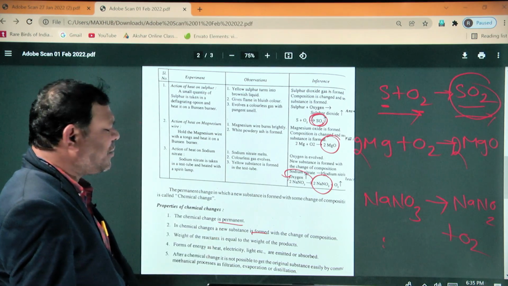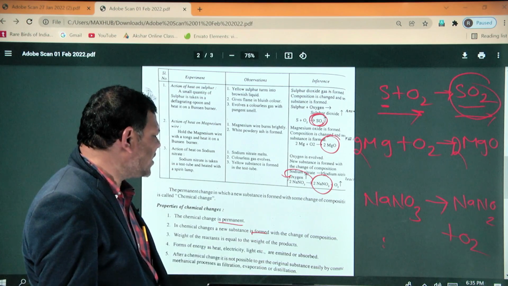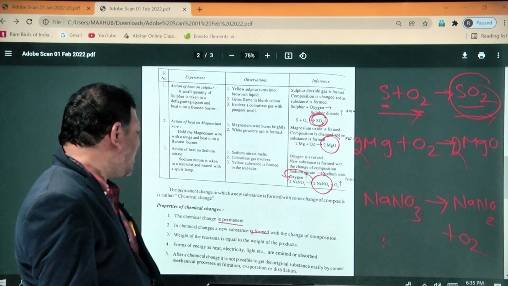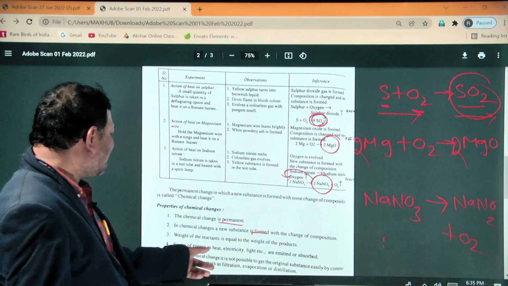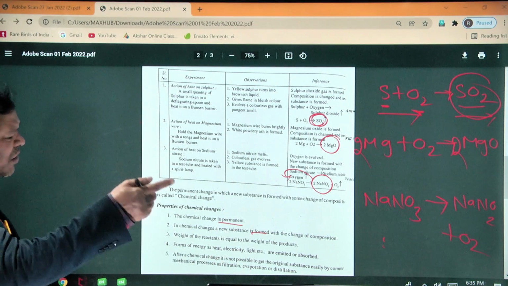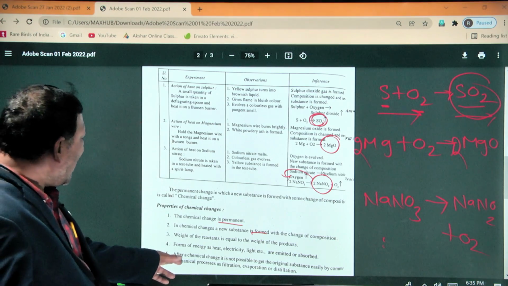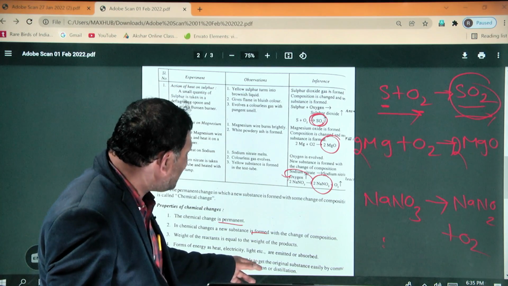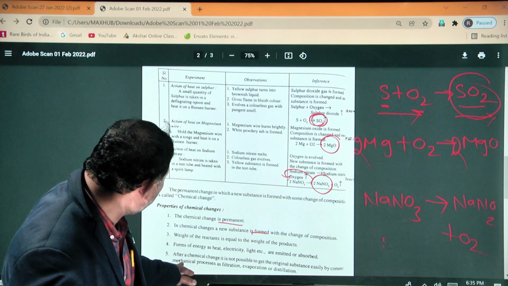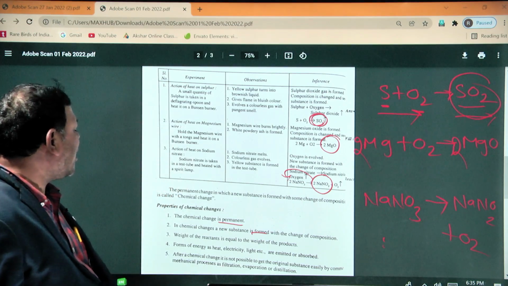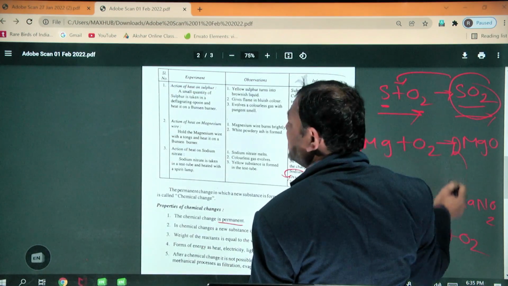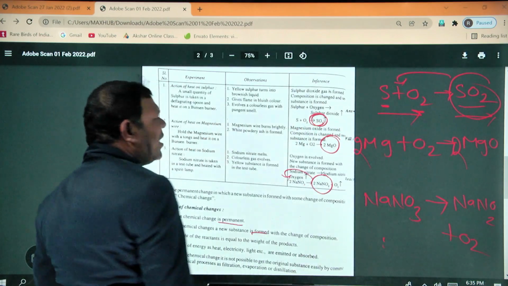So the chemical change is a permanent change. In chemical changes, new substances are formed with the change of the composition. Weight of the reactant is equal to the weight of the product. The forms of energy such as heat, electricity, light are emitted or absorbed. They are coming out or they are absorbed. After the chemical change, it is not possible to get the original substance easily by common mechanical processes such as filtration, evaporation or distillation. For example, sulfur dioxide is not converted into sulfur plus oxygen. So this is about chemical change.